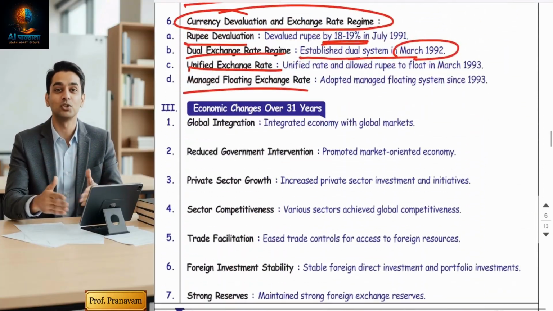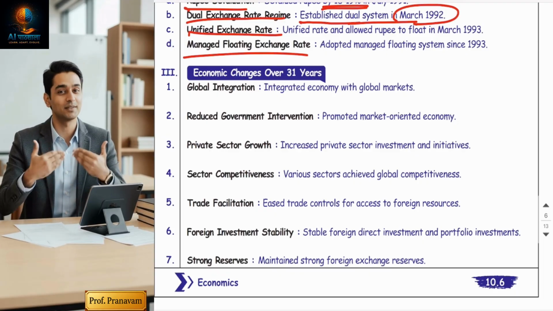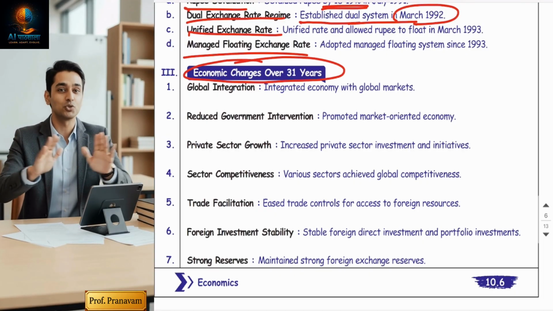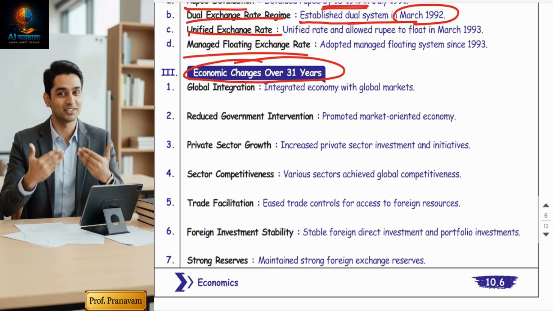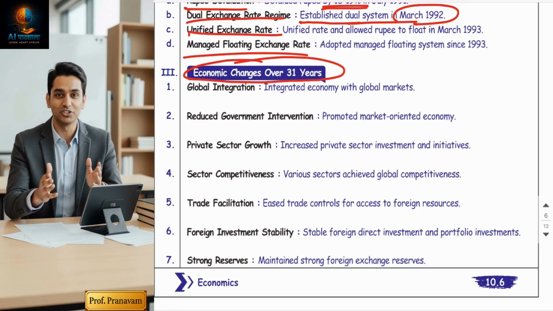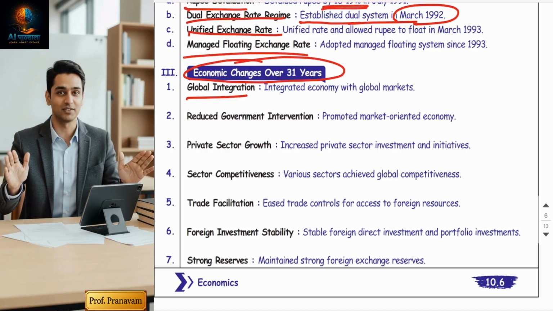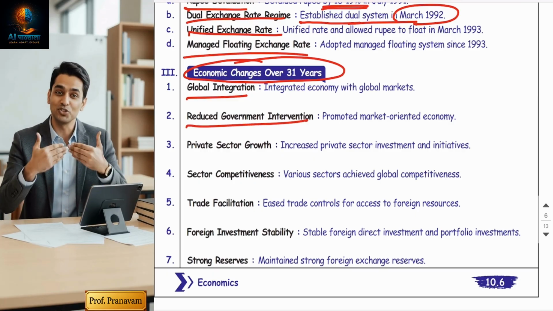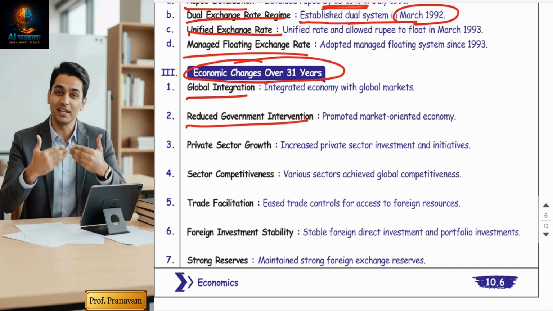After all the reforms, guys, the next question arises: what changed over time? Economic changes over 31 years. What changes have taken place due to the reforms? Very positive changes have taken place. Whatever problems we used to face before 1991 were actually getting solved. Yes, global integration took place because of foreign investments. Now government intervention is reduced, control has been reduced, people have become free, and freedom always brings growth.